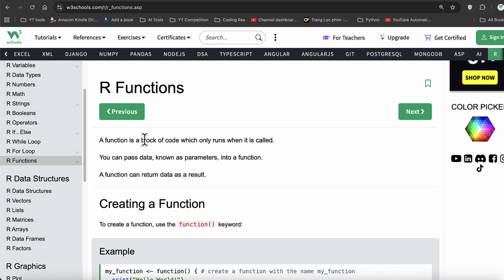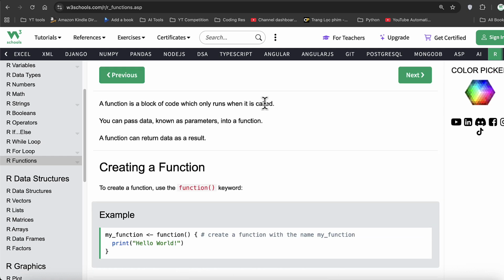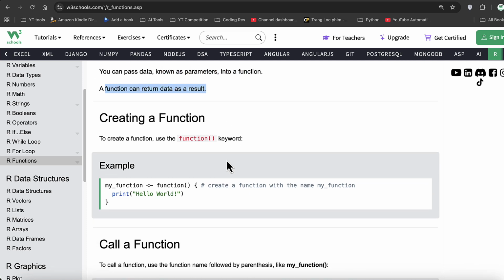So we use a function and we put the addition function there, so that every time you hit the plus, it reads the two values and gives us the answer back. So you don't have to write the code again and again. We have a function that does the task for us. Same goes for every other mathematical operation. So a function is a block of code which only runs when it is called, and you can call it as many times as you want. You can pass data to it, known as parameters, which it can use to do calculations or operations. Functions can return a value as a result, which means when they perform a task, they can give us an answer.